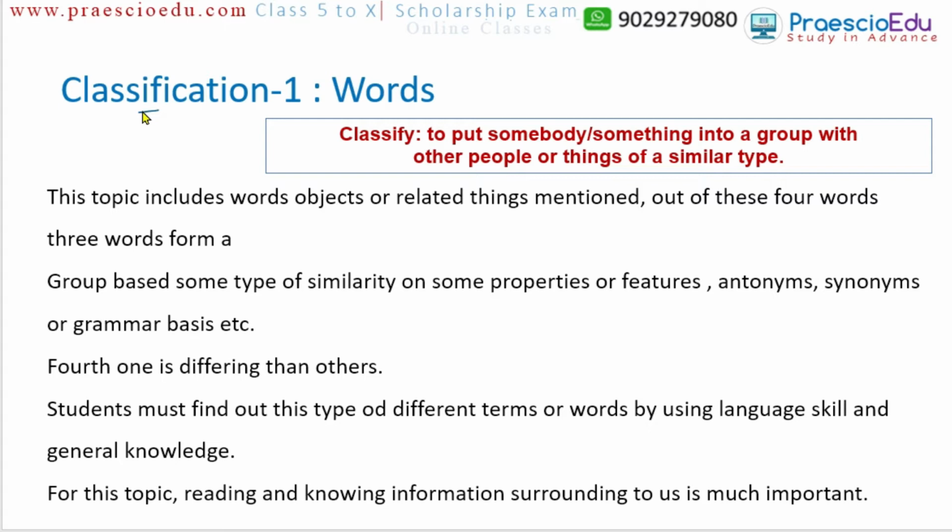There are four options, four words given. Out of the four, three have common properties, and the fourth one is different, and that we have to choose. That is the main purpose of this unit, or topic.